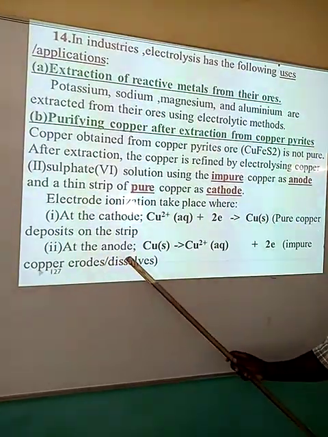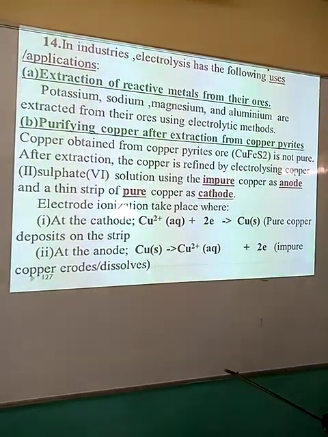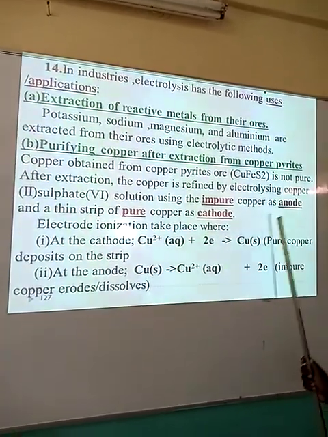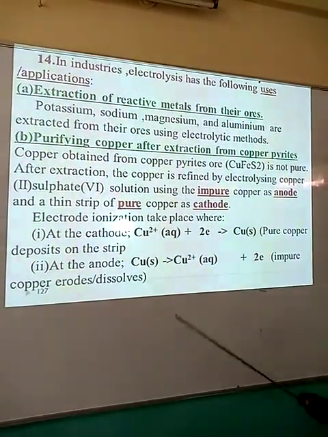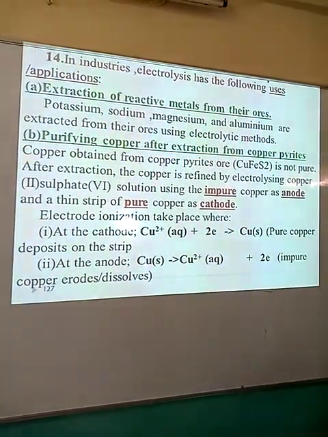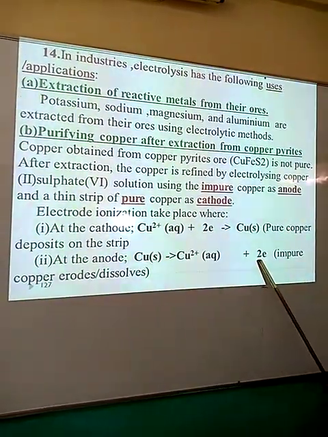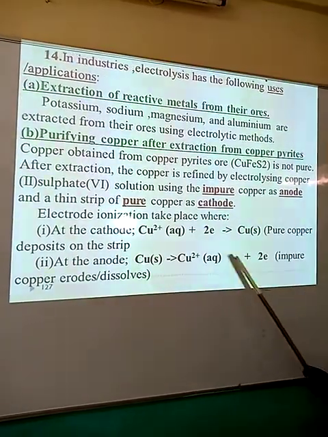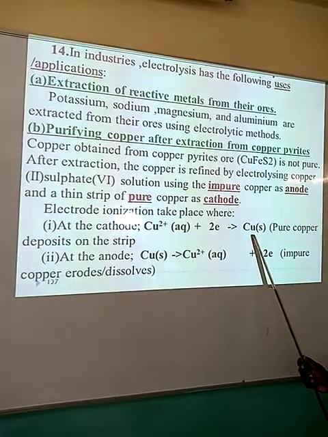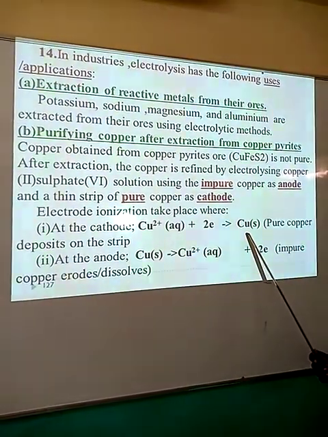What happens at the anode during the reaction? The impure copper anode, the copper atoms go into solution to form copper ions by releasing two electrons. It is these two electrons that are accepted by the copper ions at the cathode to form solid copper, which is deposited.